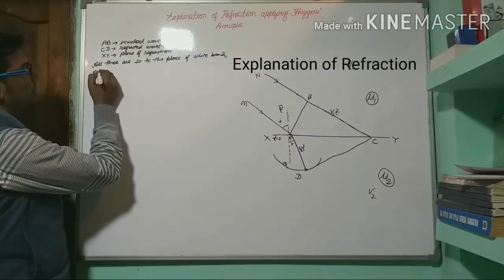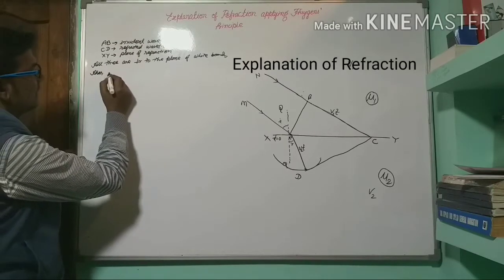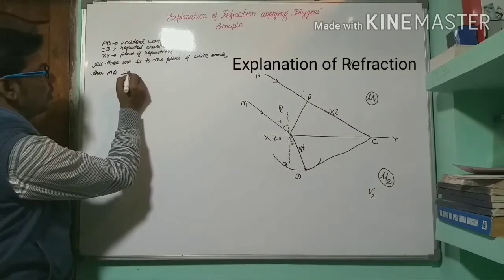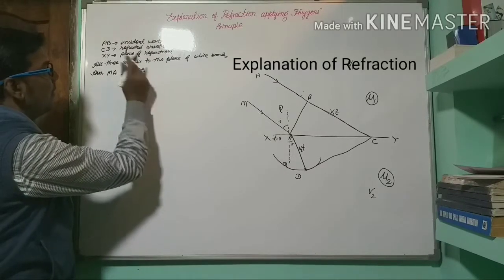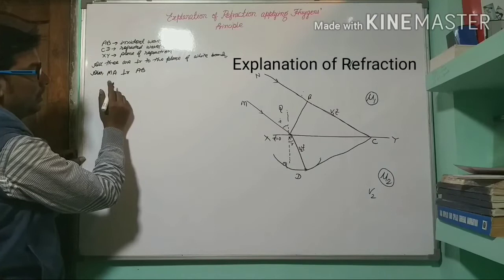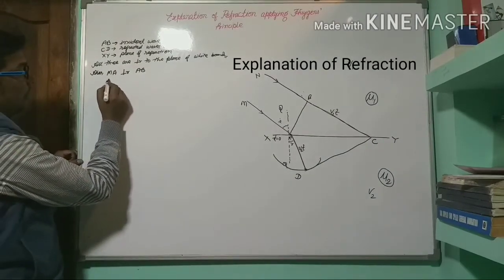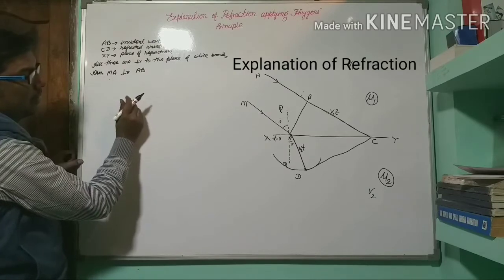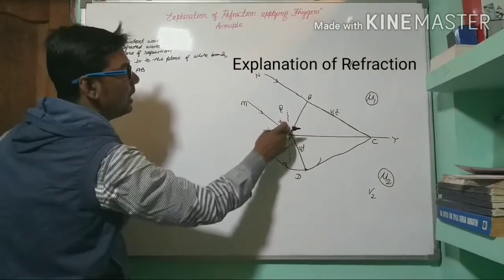Also, MA is perpendicular to the AB wavefront.